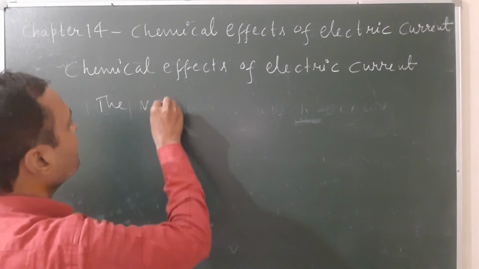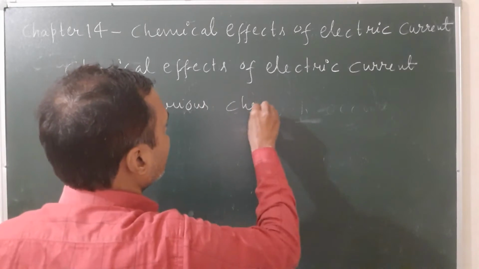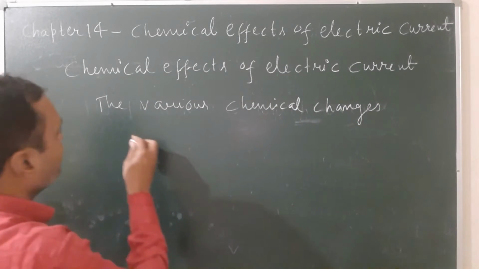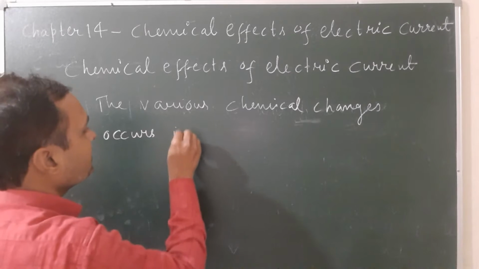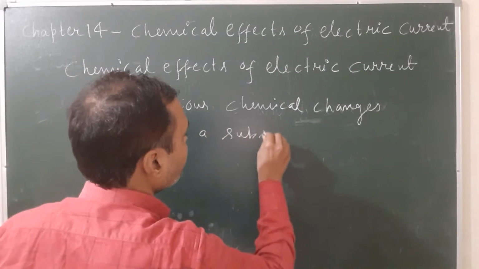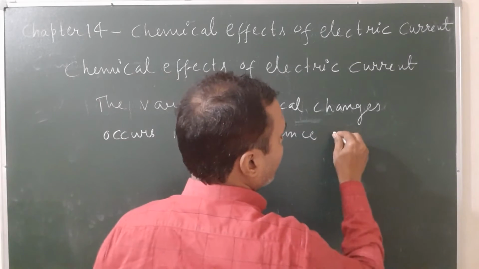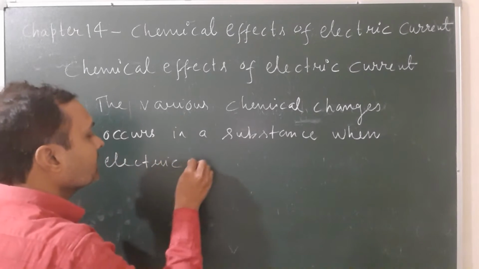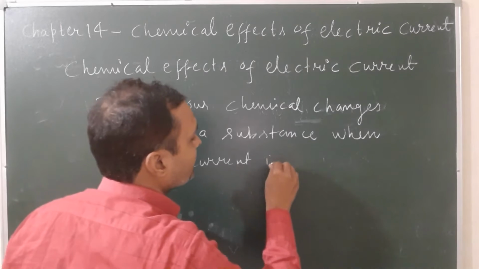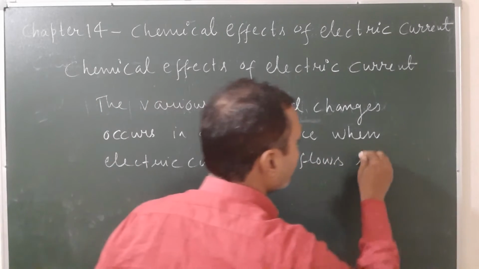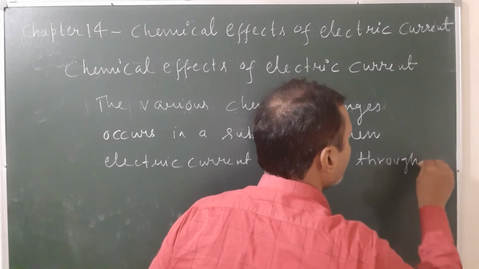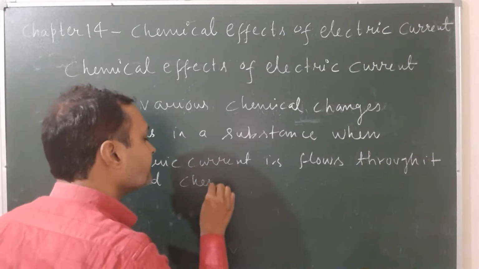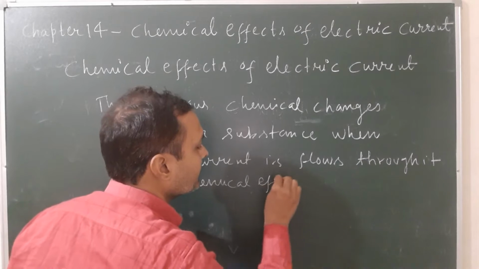The various chemical changes occurs in a substance when electric current flows through it, called chemical effects of electric current.